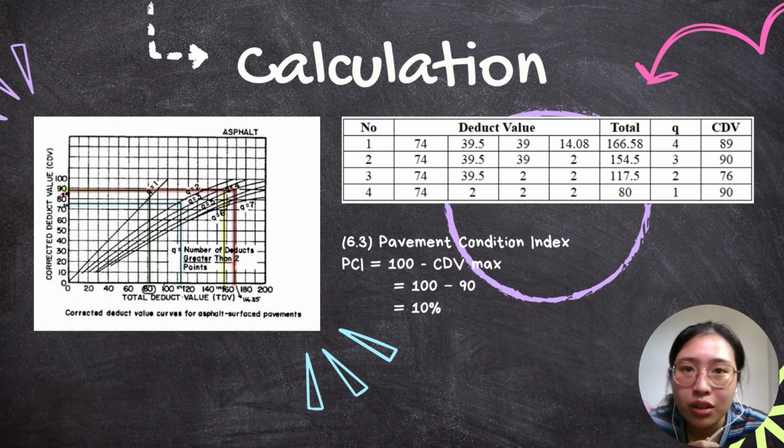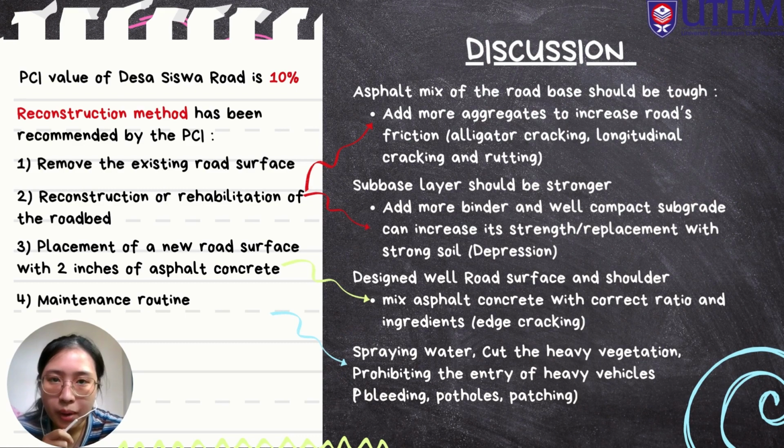which shows that it is in serious condition. For the discussion part, since we get the 10% PCI value for the Desa Siswa road, according to the PCI we know that the reconstruction method is recommended. First, we have to remove the existing road surface. Second, we have to do reconstruction or rehabilitation of the road bed. During the rehabilitation of the road bed, there are several factors to be considered. First, the asphalt mix of the road base should be tough enough by adding more fine aggregates to increase the friction in order to avoid alligator cracking, longitudinal cracking, and also rutting.